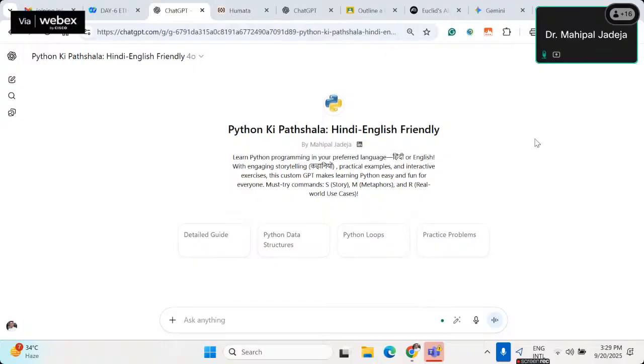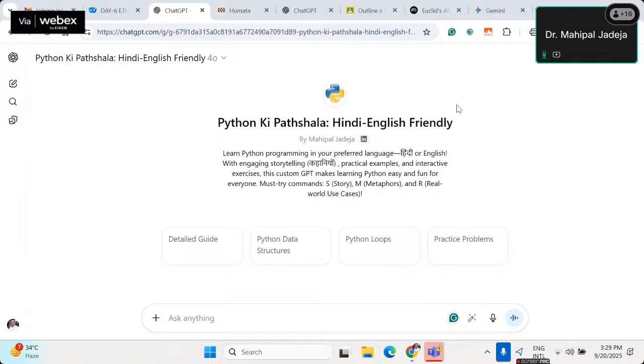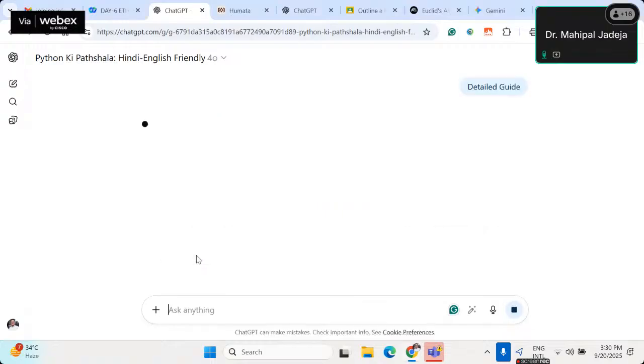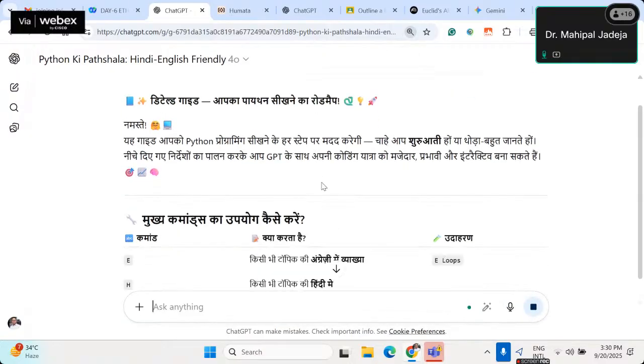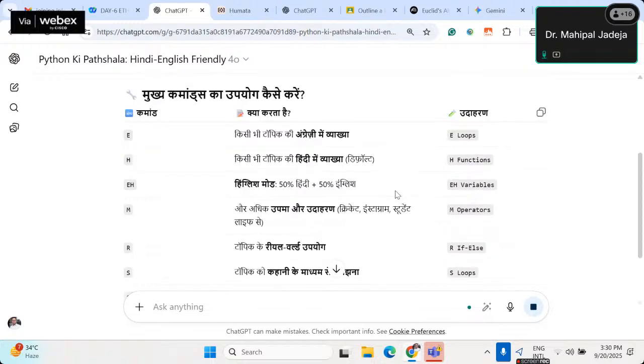Okay, so let's continue our discussion with respect to the custom GPT. Let me demonstrate my GPT briefly. As you can see, for every custom GPT, at least in the case of ChatGPT, you will see these shortcut buttons. Designers usually put buttons for frequently asked prompts. For example, if I click on detailed guide, it will summarize the capabilities of this particular GPT, explaining how to use it.